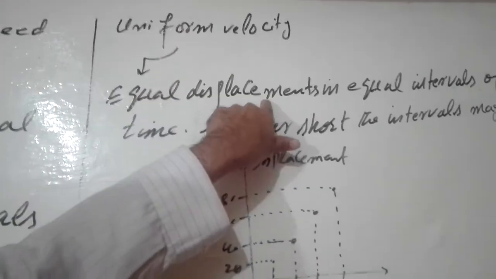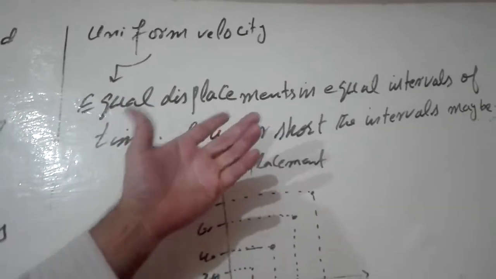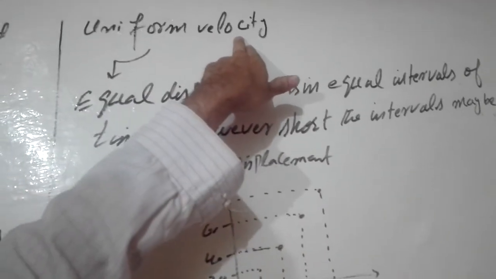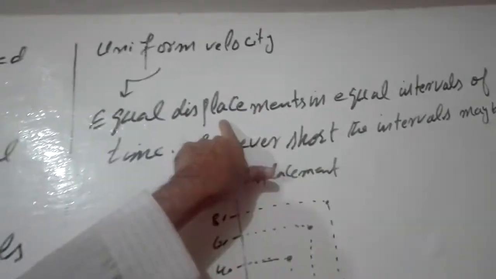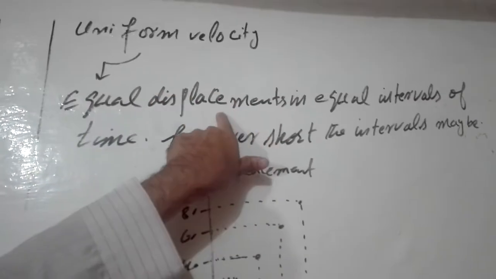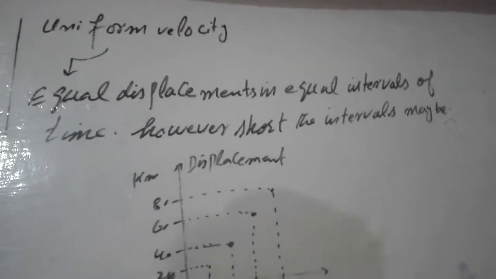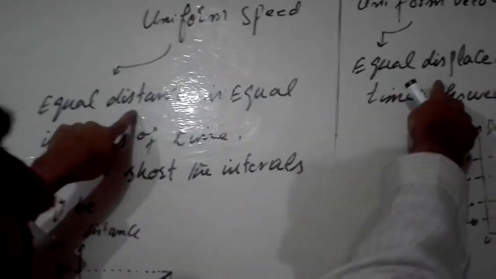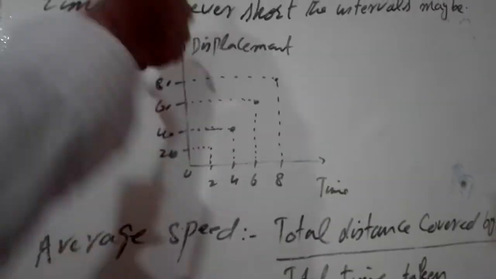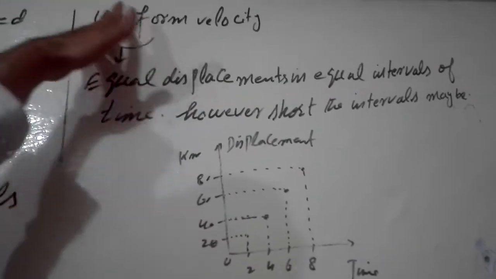So I think your concept must be clear now. Notice down the definition. From the definition of velocity, you can easily define it. Velocity is defined by displacement. Speed is defined by distance. So that is the only difference. Just notice down distance and displacement. Speed, distance; velocity, displacement. Other things are the same. So this is the difference between these two.